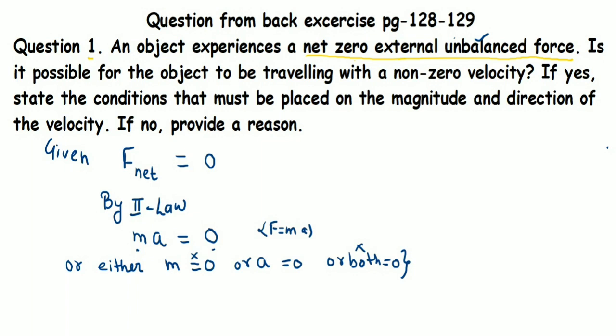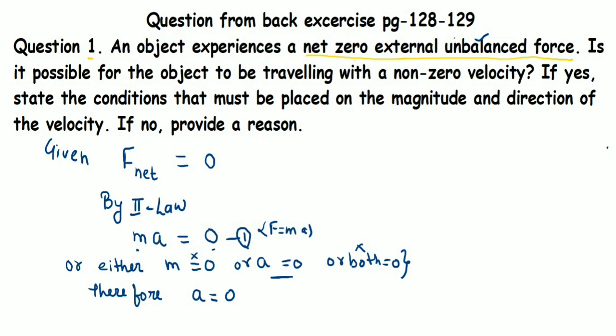Now the only part left is that the acceleration gained by the object would be 0. If the product of two terms is 0, or we say if net force is 0, the condition that may happen is that the acceleration gained by that object is 0.